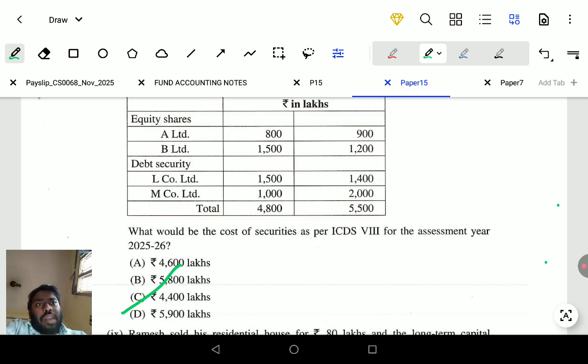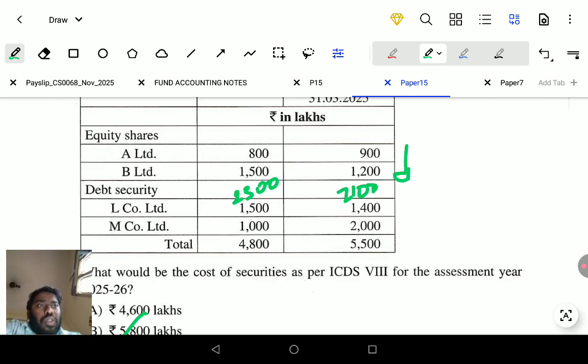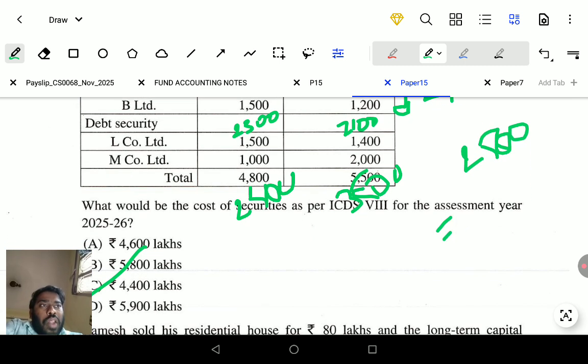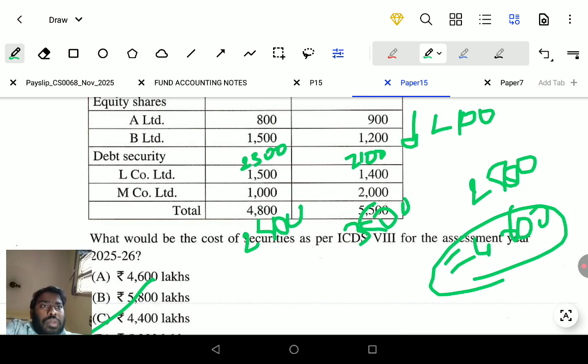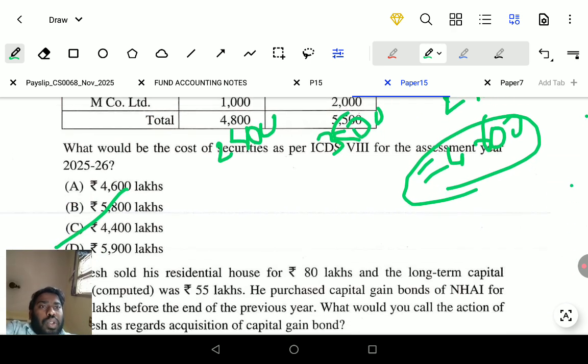Here, equity securities are 800 plus 1500, you will get an answer of 2300. Here 900 plus 1200 you get 2100. Whichever is lower, you will get 2100. 1500 plus 1000 is equal to 2500. So 1400 plus 2000 is equal to 3400. 2500 is lower, plus 2100 is equal to 4600.